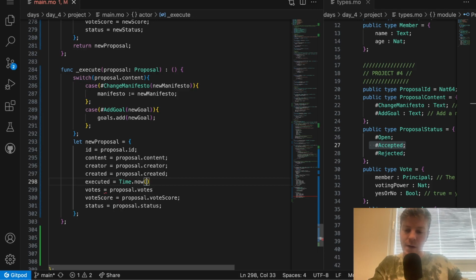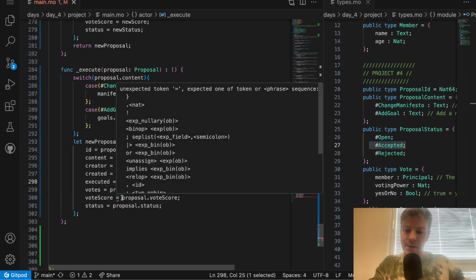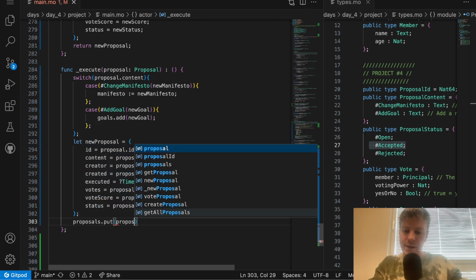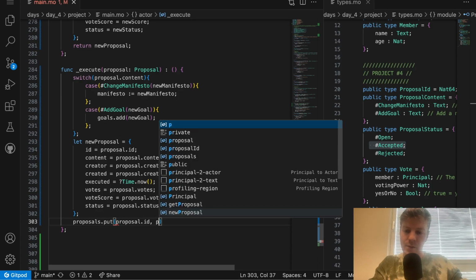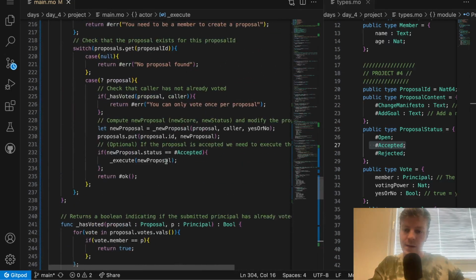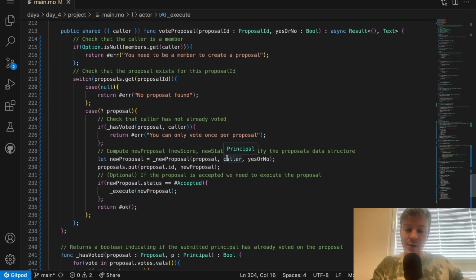So we finally have executed our proposal. It needs to be optional, so we need to add this question mark. And proposals.put, so we need to actually store it so that our modifications are stored. And after that, we can return. And we are correct. So we are done with project 4.